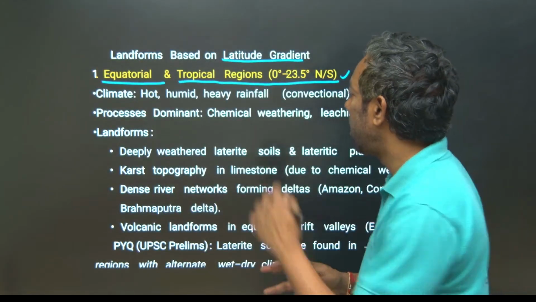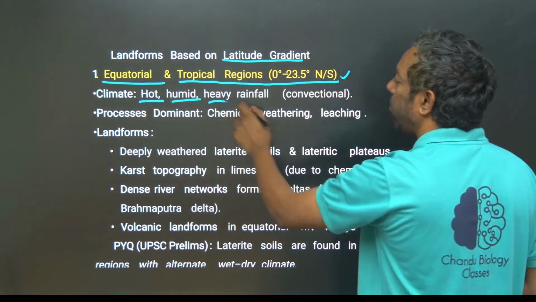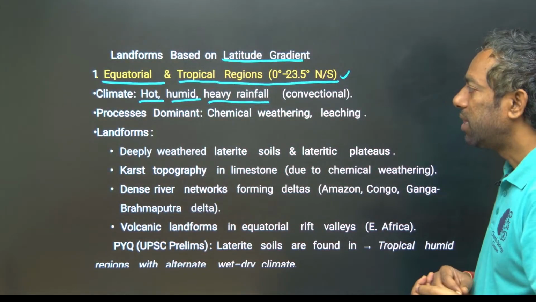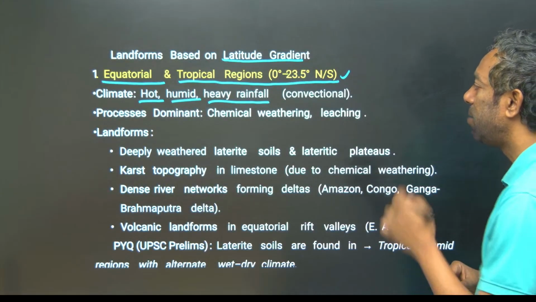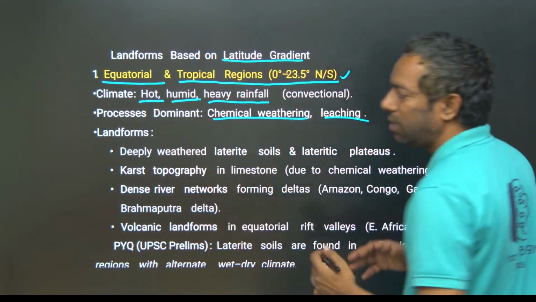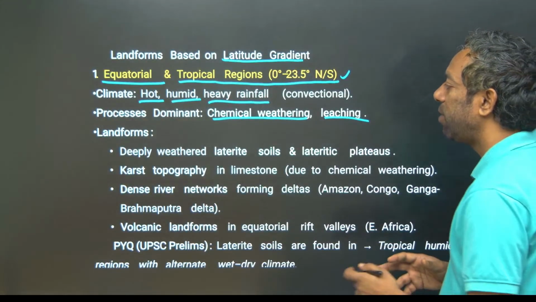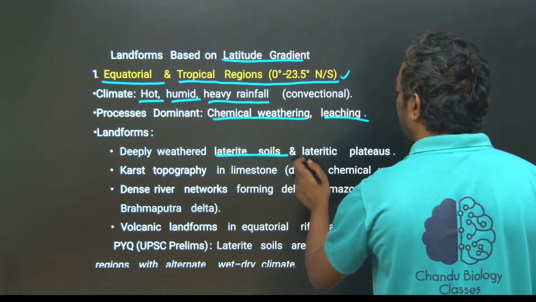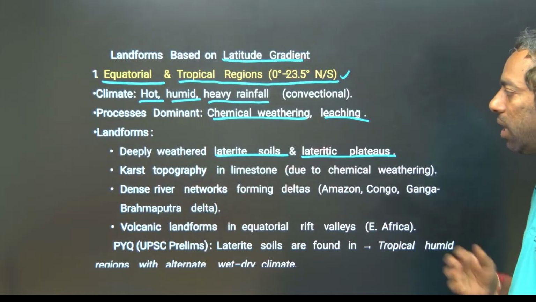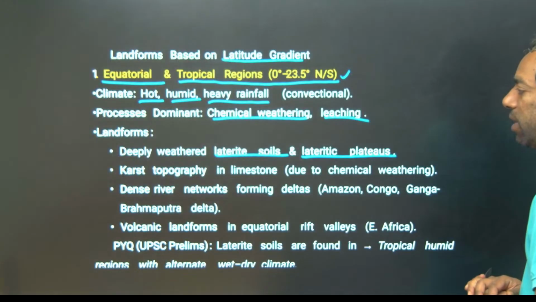The temperature is hot, mainly equatorial, humid with heavy convectional rainfall. The dominant processes are chemical weathering and leaching. Landforms are deeply weathered, with laterite soil and laterite plateaus. Karst topography occurs in limestone due to chemical weathering.